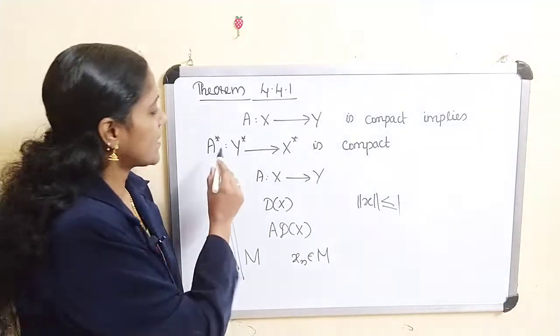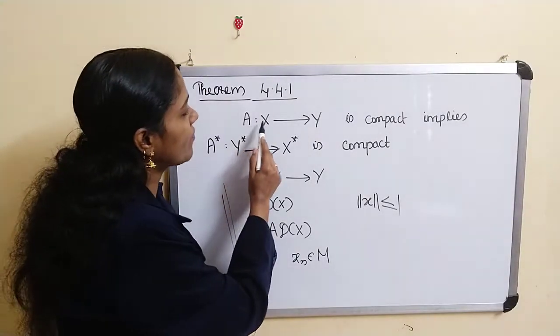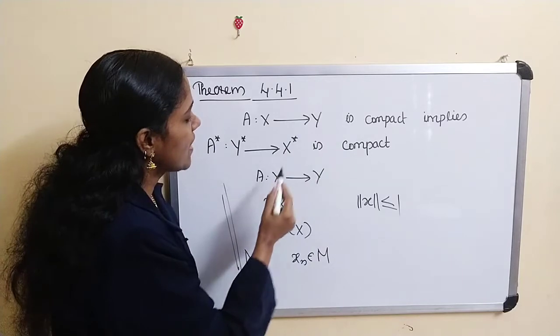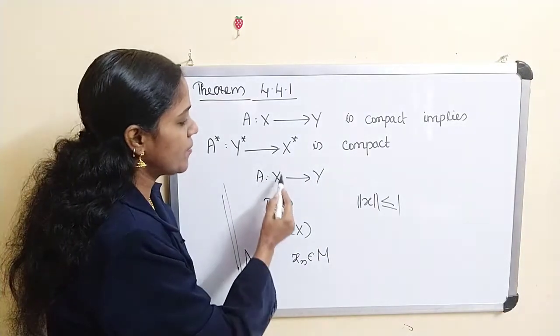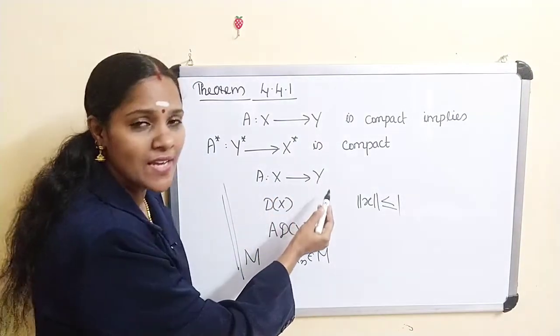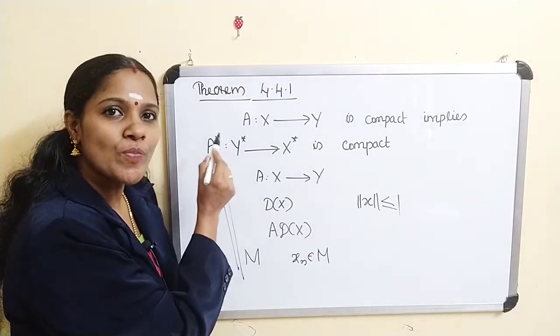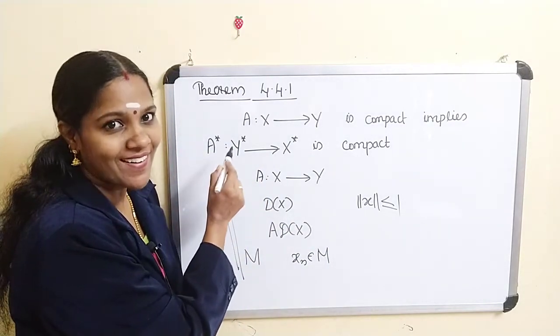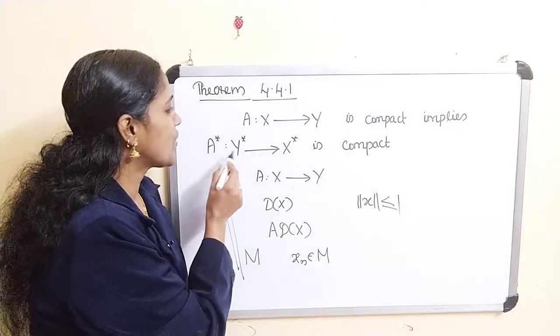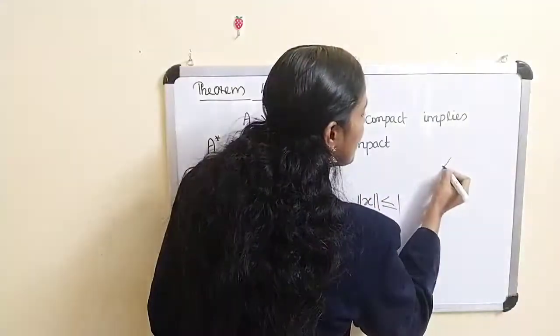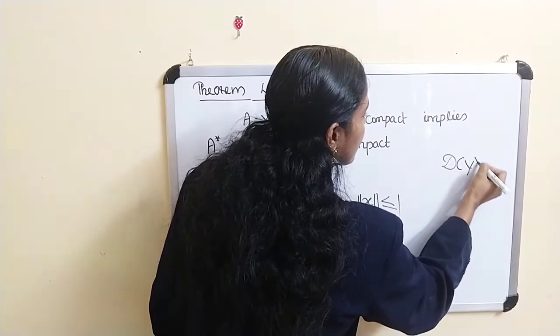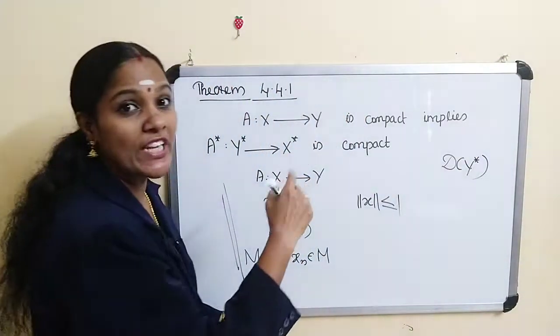Here A from X to Y is compact means the image of a unit ball in X has a Cauchy subsequence. Okay. So here the image of a unit ball in Y star. Unit ball in Y star means DY star.